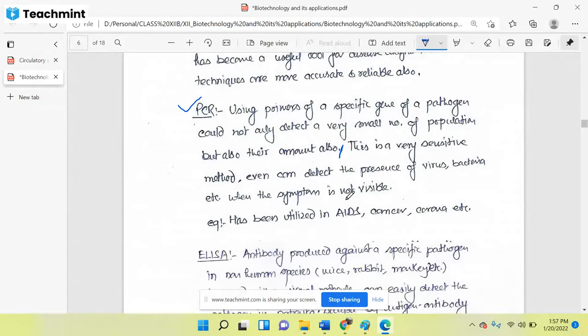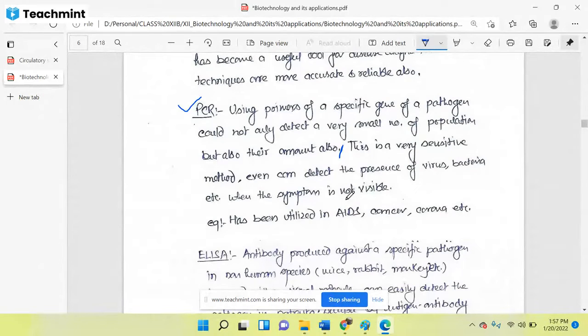So you will have to remember certain things in PCR. We need primers to amplify the particular gene of the pathogen. Using that primer, we can amplify it, and we can get information about whether infection is there or not. That is the first question. The second question is how much infectious material is there in your body, meaning how many viruses have infected your body.